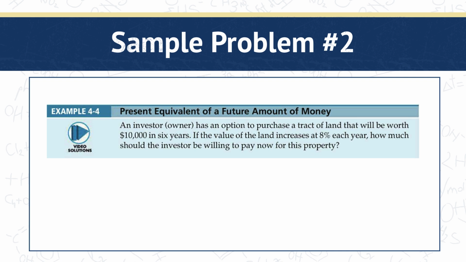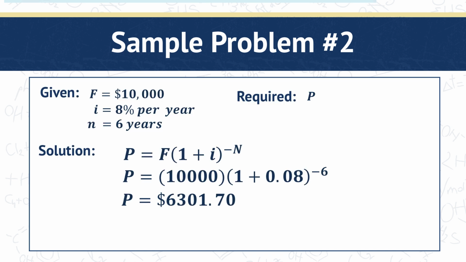For problem number 2, an investor has an option to purchase a tract of land that will be worth $10,000 in 6 years. If the value of the land increases at 8% each year, how much should the investor be willing to pay now for this property? Let us first list the given values. We have a future value of $10,000, an interest rate of 8% per year, for 6 years, and we're solving for the present value.